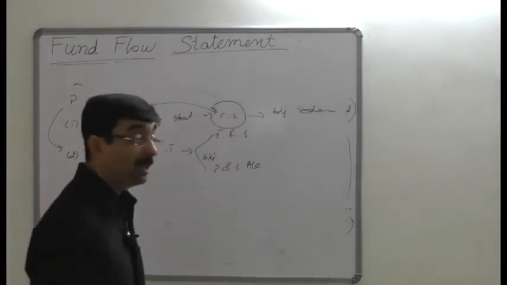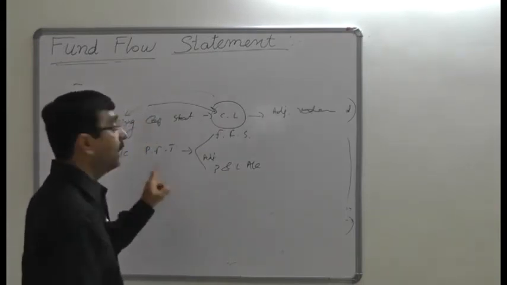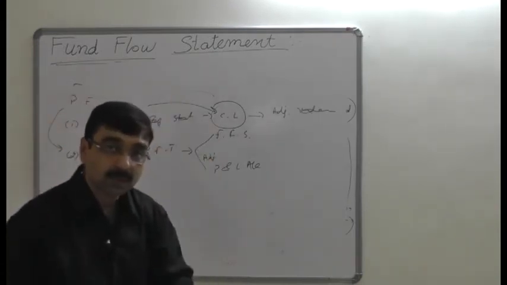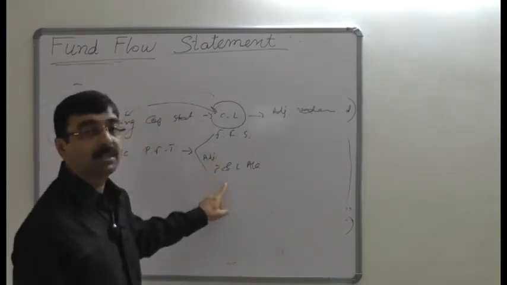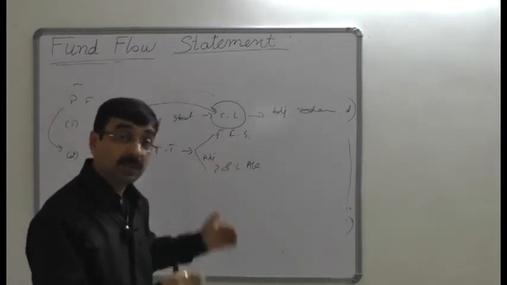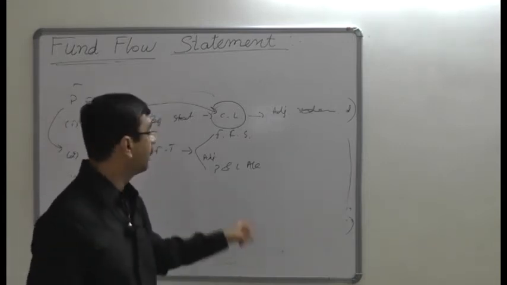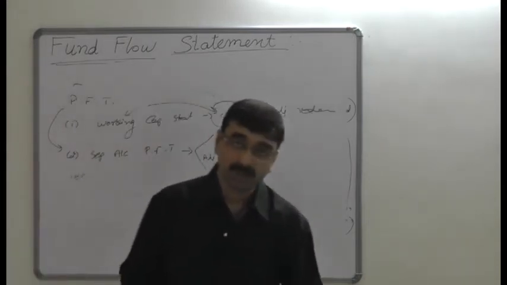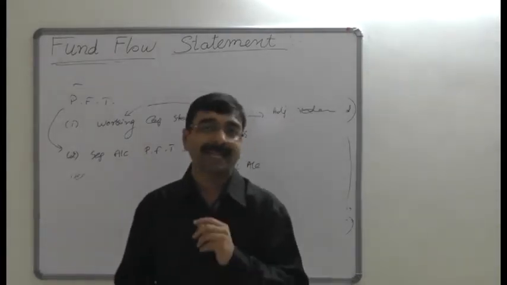But suppose there is any adjustment regarding the provision for taxation, then prepare a separate account of the adjusted profit and loss account and treat it as two entries. One is recorded in the fund flow statement as the tax paid, and the other is the provision for tax during the year recorded in the adjusted profit and loss account. So this is the entry for the provision for taxation.